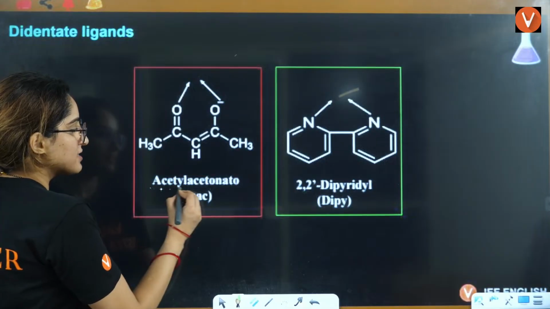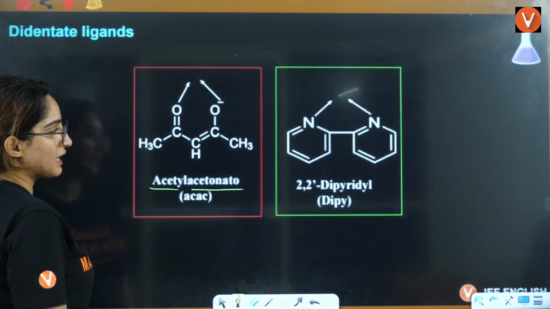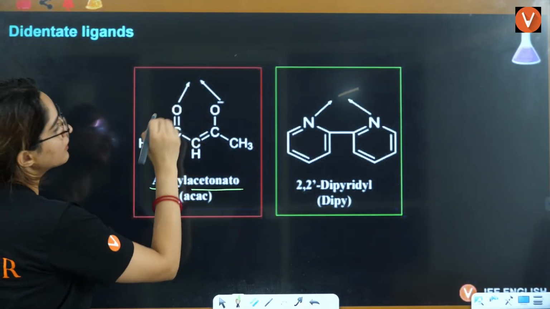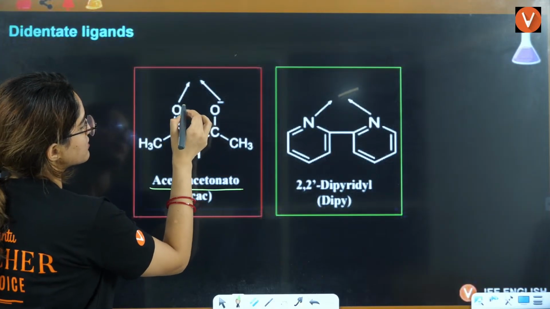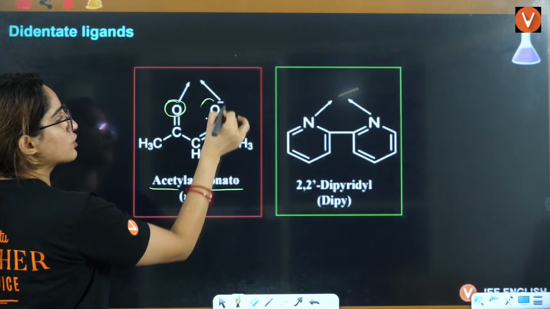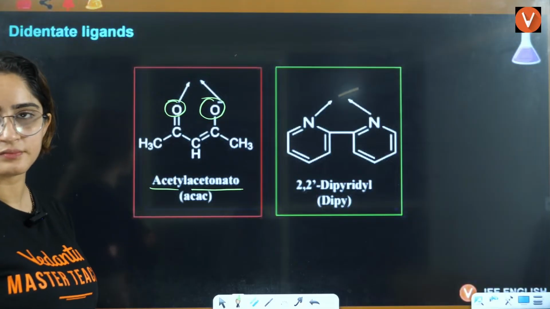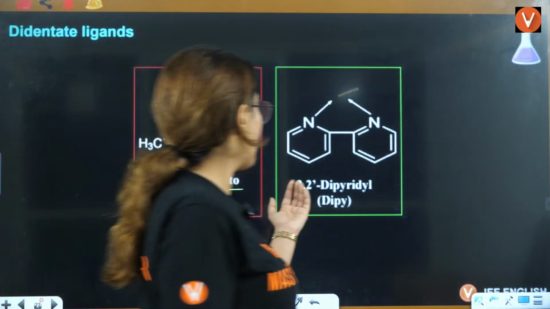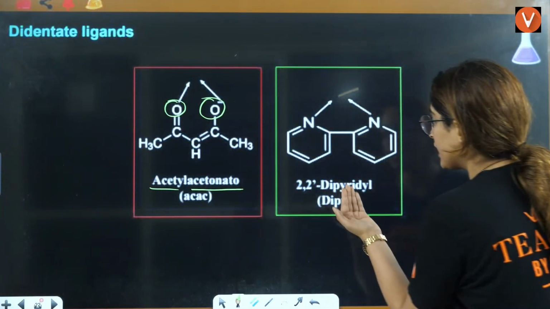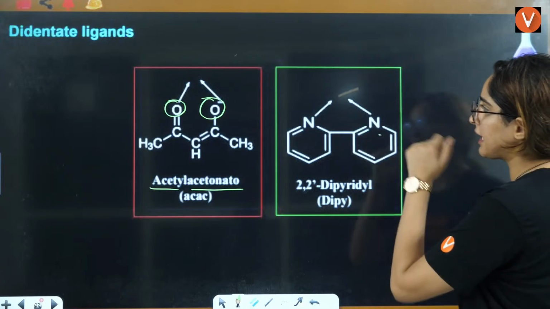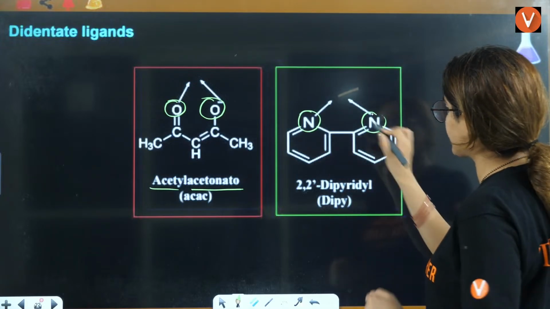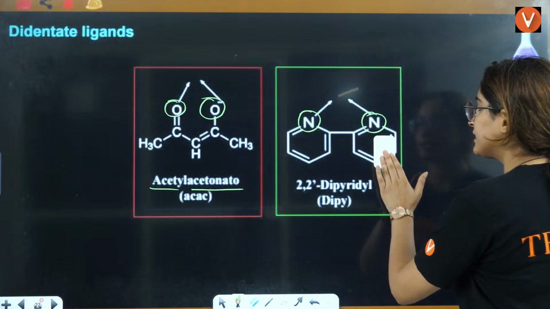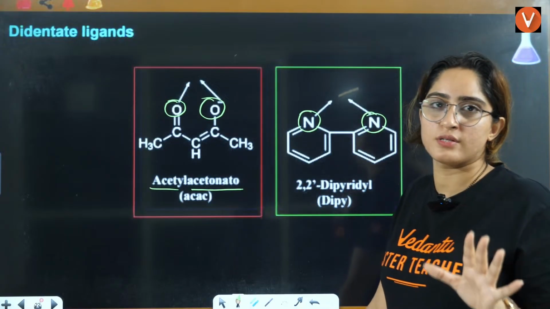Then you have acetylacetonato, ACAC. Here, this is the donating site and this is the donating site. Then you have 2,2'-dipyridine. Here, nitrogen and nitrogen are the donating sites. So, these are the factual questions.